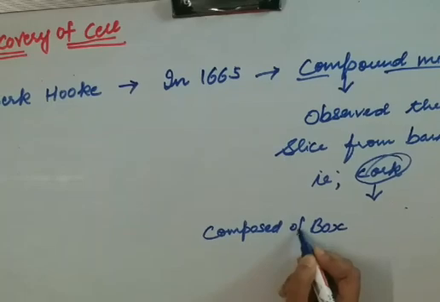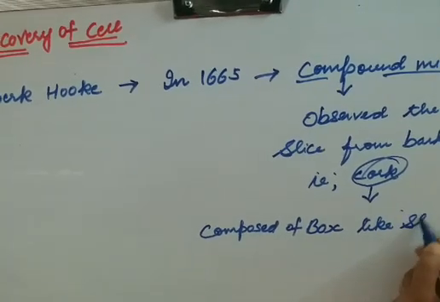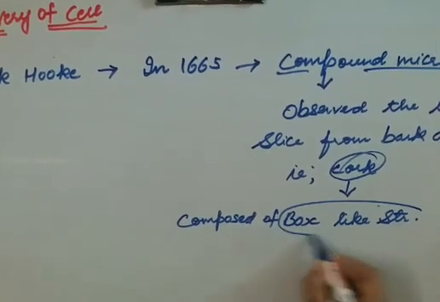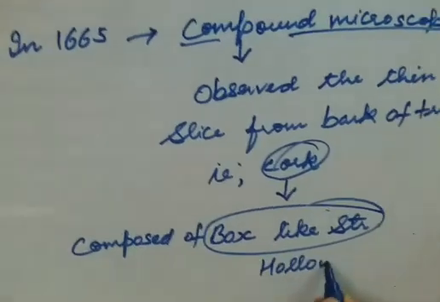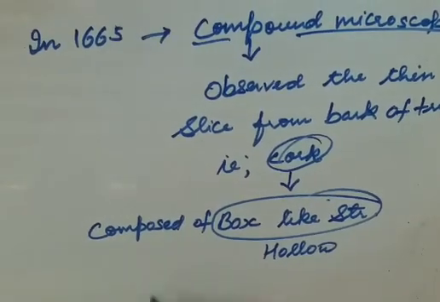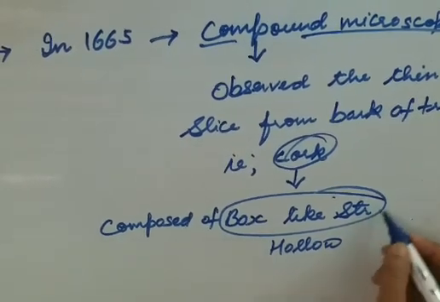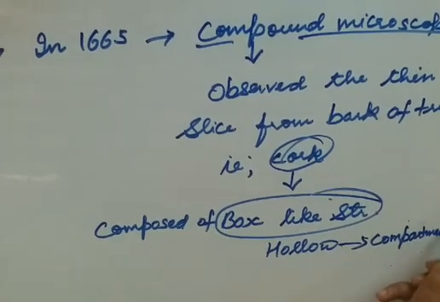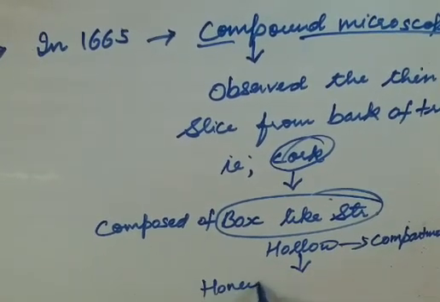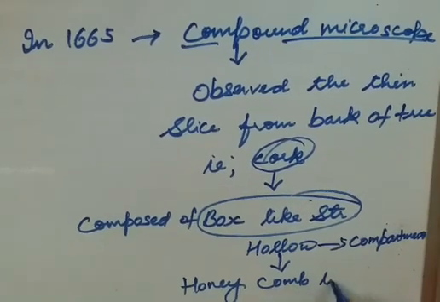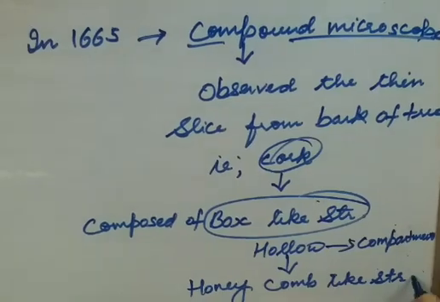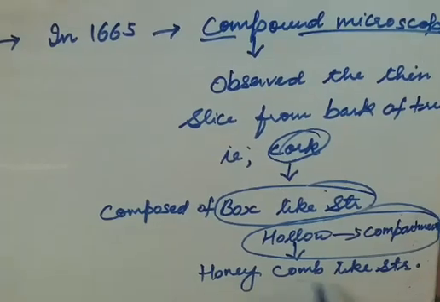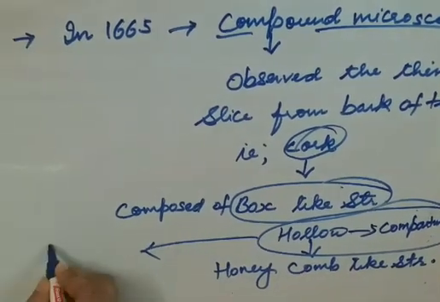Composed of box-like structures which are hollow. These box-like structures are hollow, and they formed a honeycomb-like structure. These hollow compartments form a honeycomb-like structure. To these hollow compartments he gave the term cell.